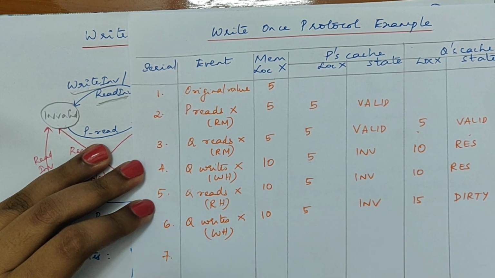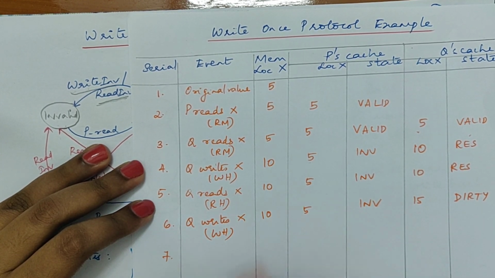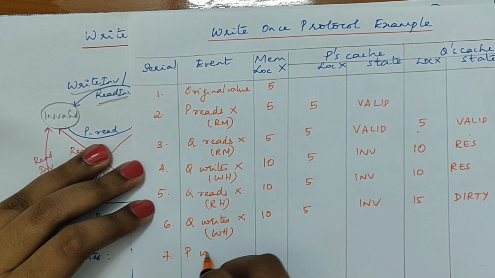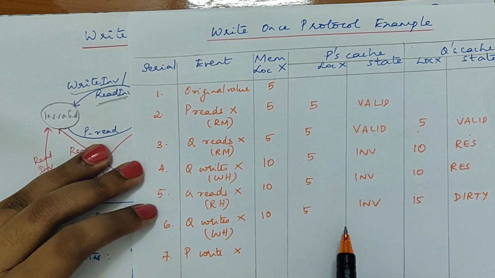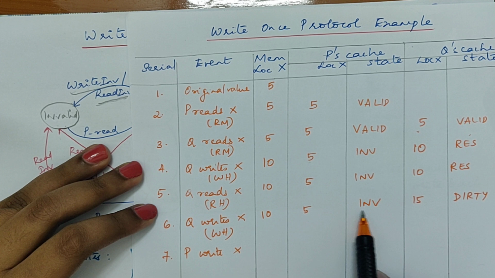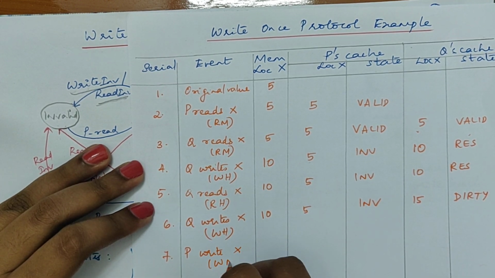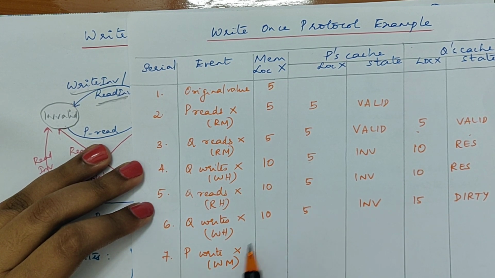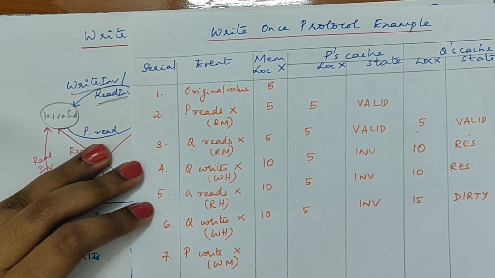Now let's come back to P. I want to change from invalid. So let's take a case where P wants to write the value of X. I am now currently invalid. The data is invalid in P's cache, right? So this is a write miss, because I want to perform a write operation.